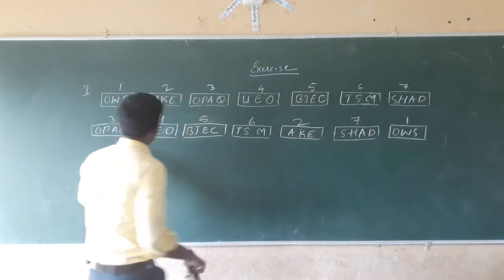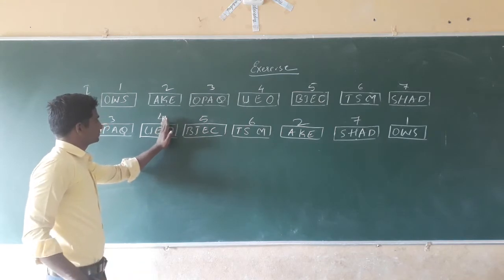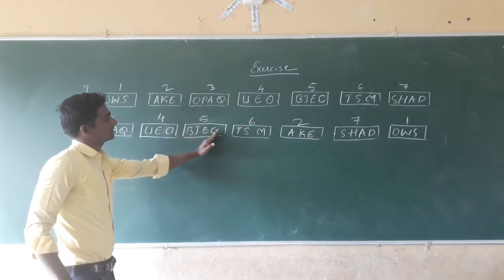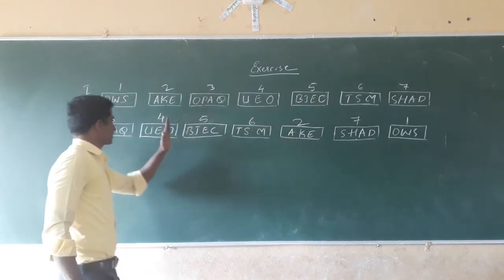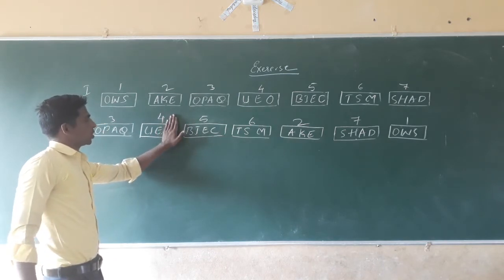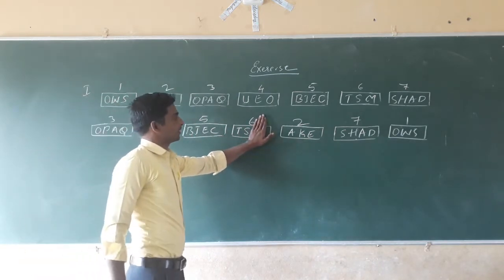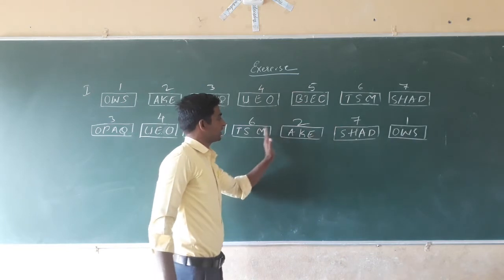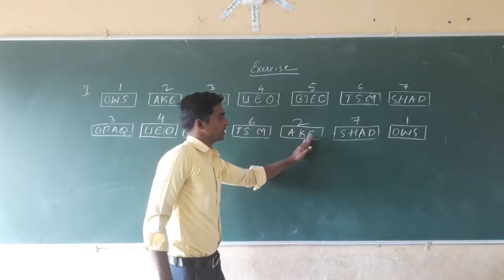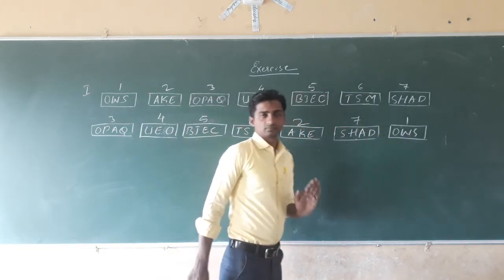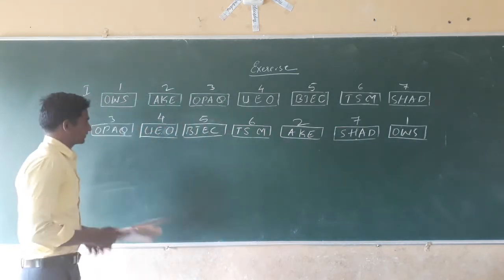Here, opaque objects, opaque objects make, M-A-K-E, make shadows. Yes, that is correct.